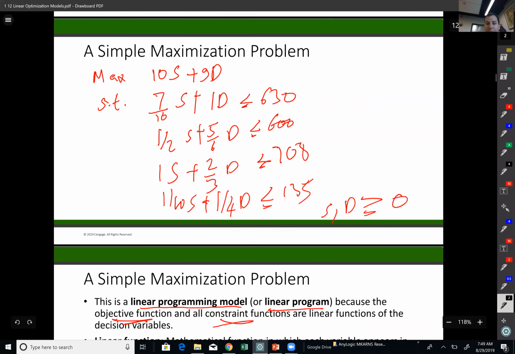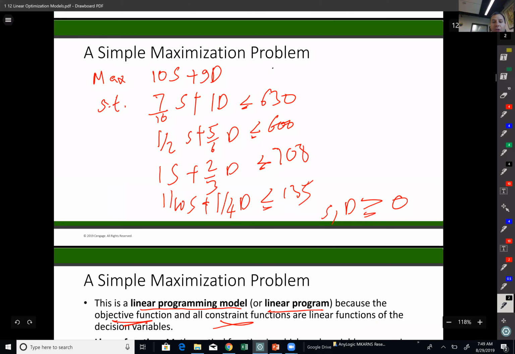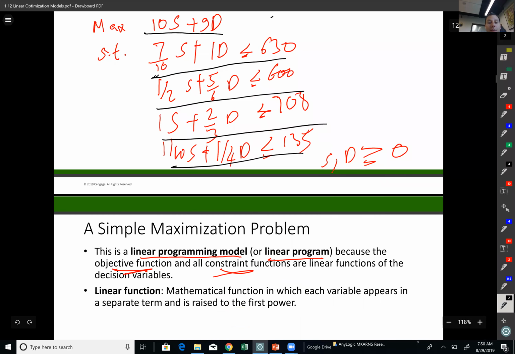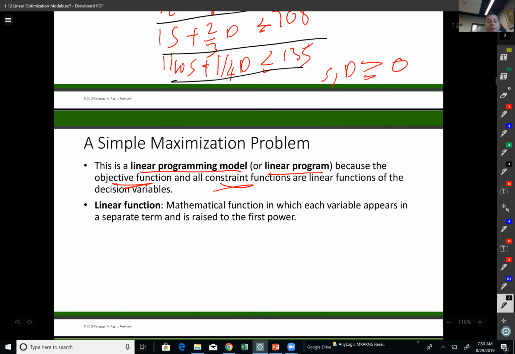Look, so this is your objective function, and as you see here, this is a linear function. You don't see squares, you don't see ln's, you don't see sine, cosine, and all this fun, crazy equations. So this is linear, and all these constraints here, as you see, they are also simply linear functions. You don't see square terms or power 3, 4, 5, whatever. So this is a linear function.